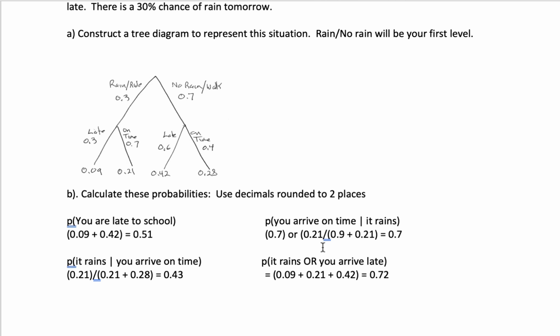there was rain. The probability that it rains or you arrive late means you have to look at all the probabilities that involve rain or late. So it means that you have the 0.09, the 0.21, and the 0.42, which gives us a total of 0.72, or you could say it's everything except the 0.28.